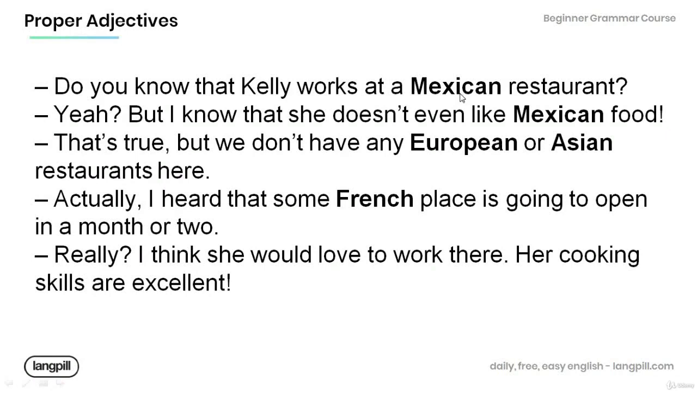Do you know that Kelly works at a Mexican restaurant? Yeah? But I know that she doesn't like Mexican food. That's true, but we don't have any European or Asian restaurants here. Actually, I heard that some French place is going to open in a month or two. Really? I think she would love to work there. Her cooking skills are excellent.